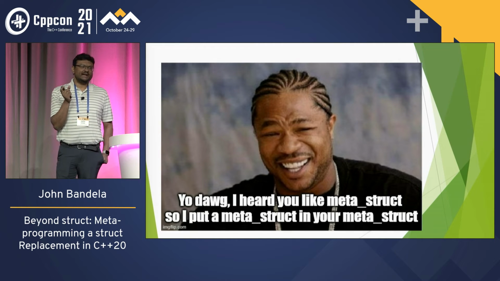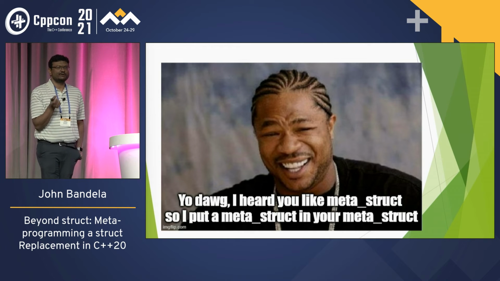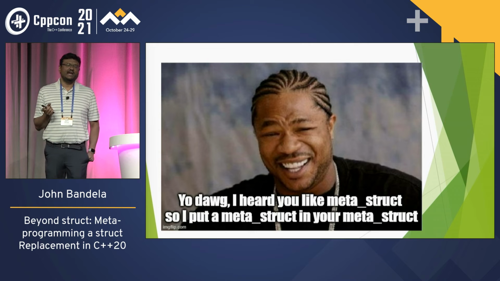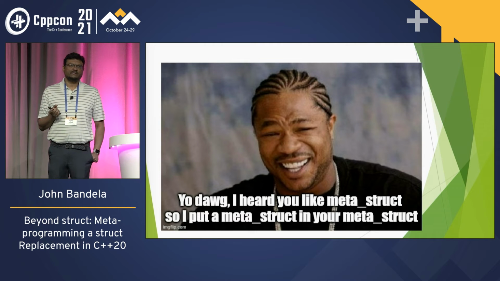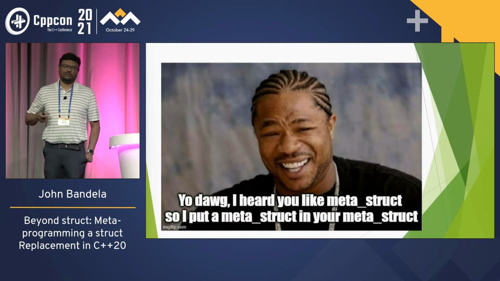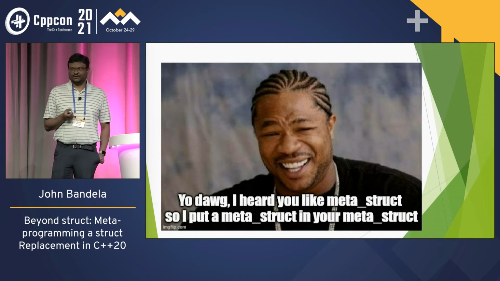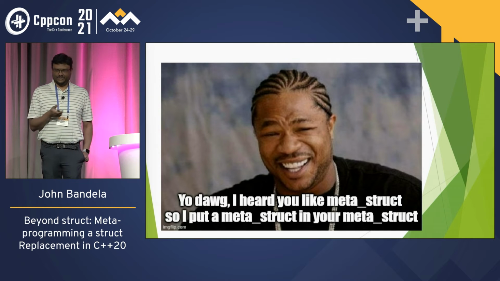declare the metastruct above the member since we don't have it, and for the empty, just specify an empty struct. And then by the time we have members and we're adding it, the rest of the metastruct has already been defined. So that's how we can get around that circular thing, and code reuse. So I put a metastruct in your metastruct.